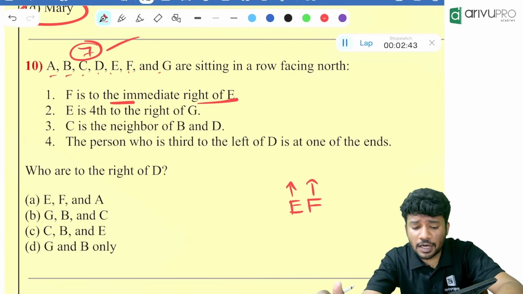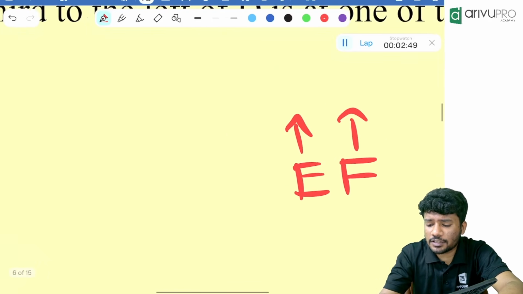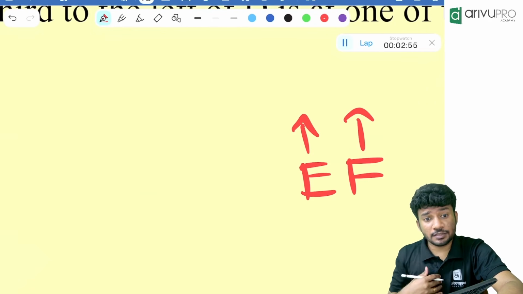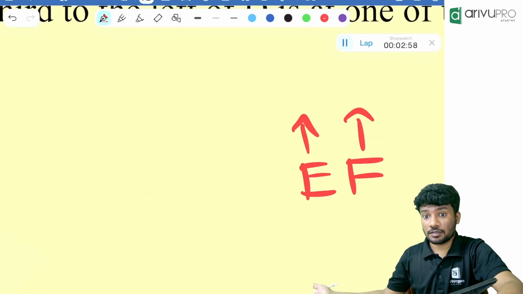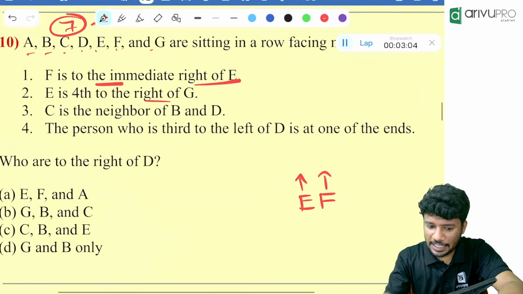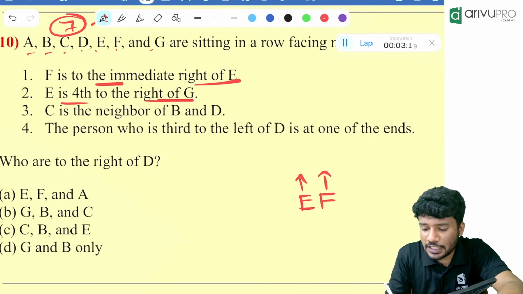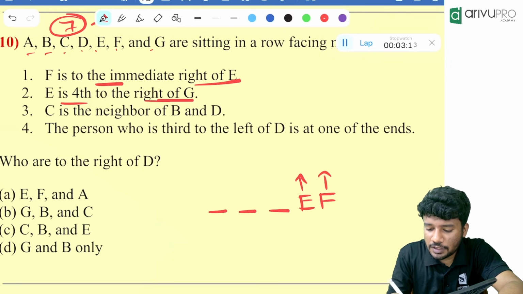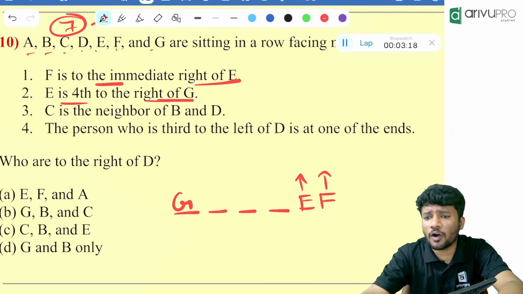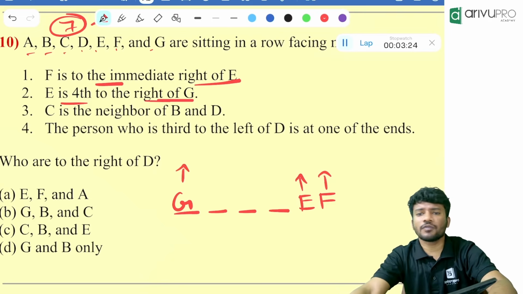It is required. Now, E is 4 to the right of G. E is 4 to the right of G means G will be where? E is already here. Suppose Nithin is 4 to the right of A, then A will be 4 to the left of Nithin, right? The opposite will be the direction. Similarly, if E is 4 to the right of G, then G will be 4 to the left of E. That means first, second, third and fourth. G is there. Whenever 4 to the left or 4 to the right is given, how many people are there in between them? 3 people are there in between them. So this is completed.